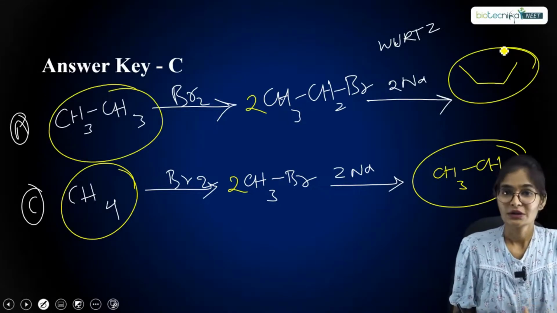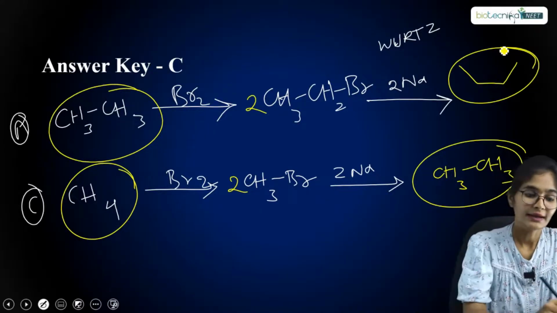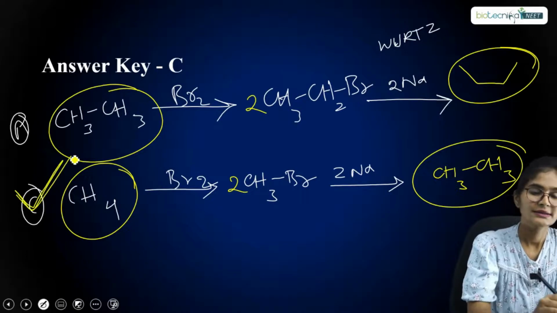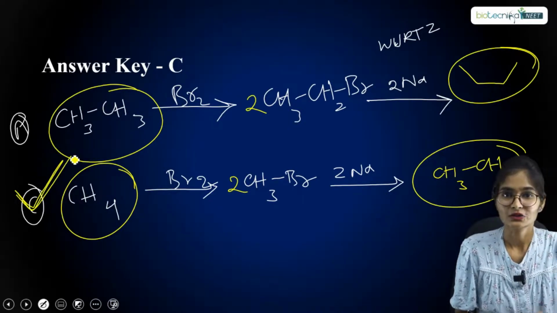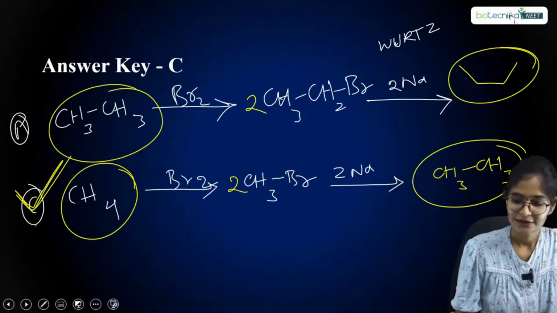But what they have mentioned already, whatever the product you are going to get, it has to be less than 4 carbon atoms. So the answer has to be option C here. And now let us move on to the next question.